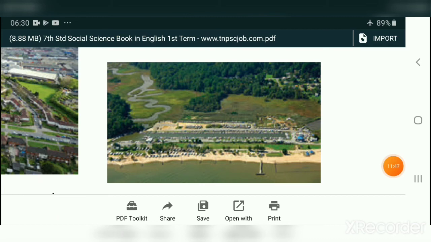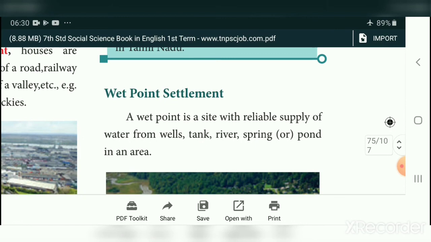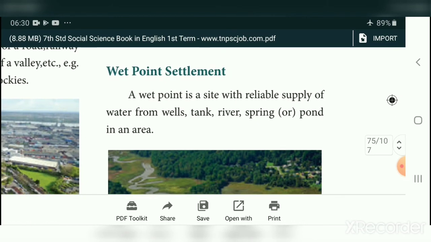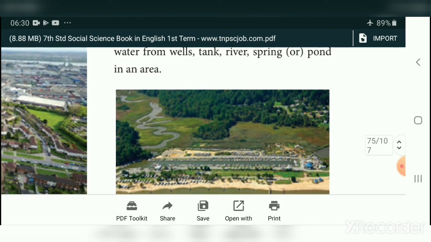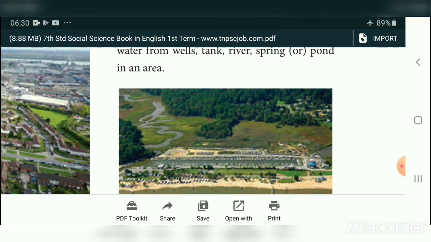Next settlements, wet point settlement. You see this one near some river. So many houses are there. This we call wet point settlement. A wet point is a site with a reliable supply of water from a well, tank, river, spring. Spring is nothing but a pond in an area. You see these so many houses situated near the river area. This we call wet point settlement.